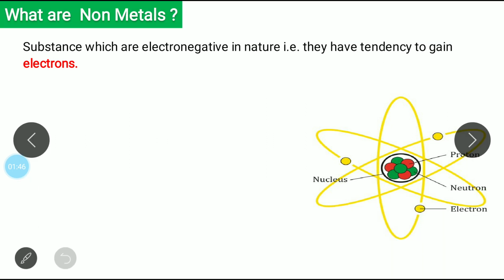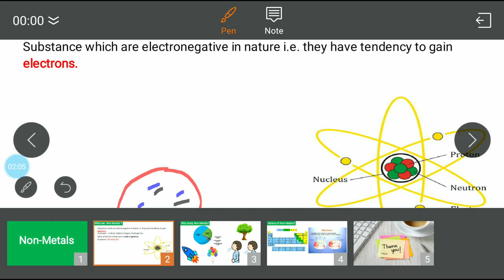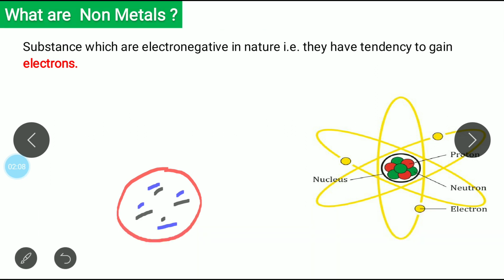For example, if you take this atom and consider the black ones as positive charges and the blue ones as negative charges, and one more electron is gained by this substance, it will become more negative. That's how it becomes electronegative. This is the concept of how they become more electronegative.